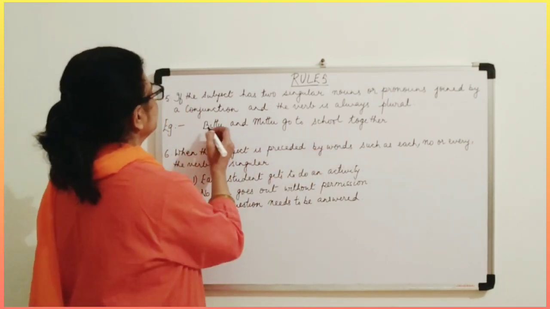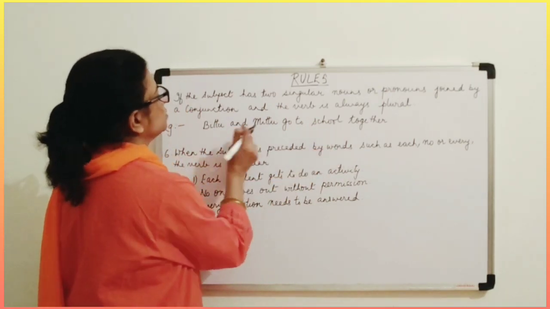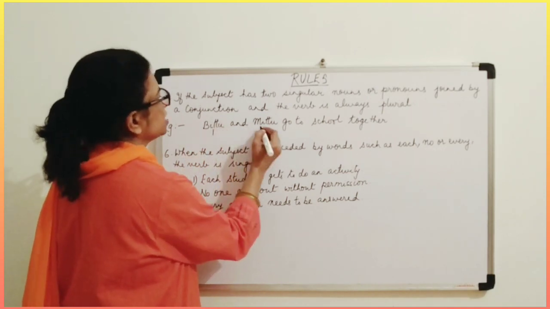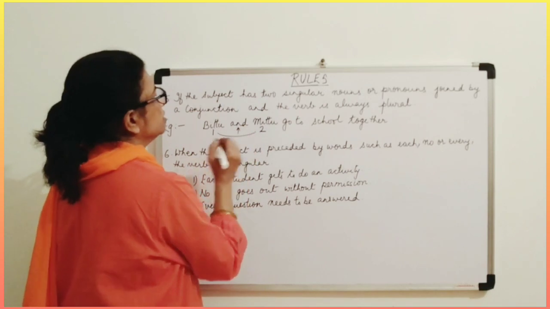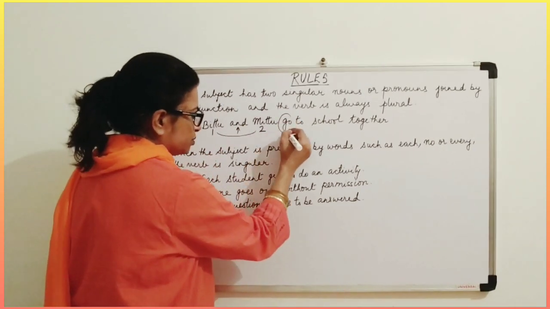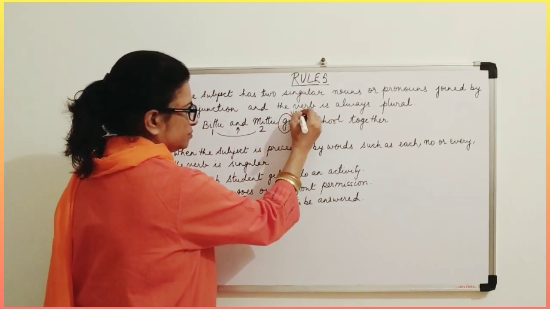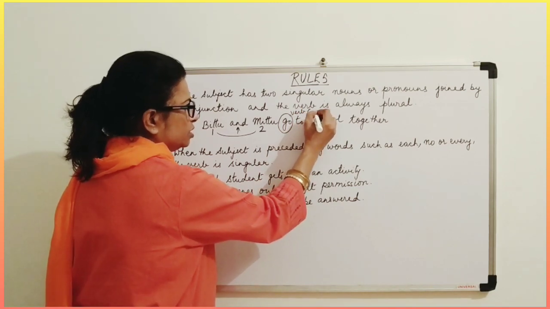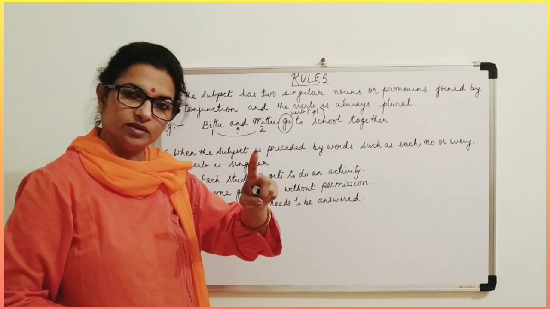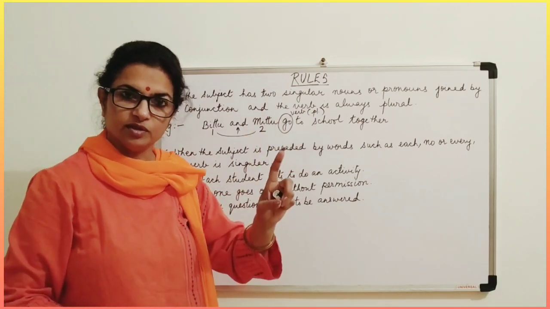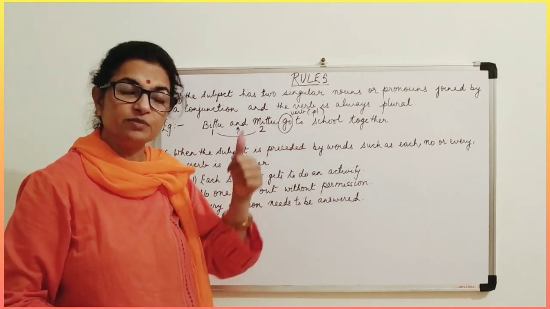For example, Bittu and Mittu. This is one subject and this is the second subject, and they are joined with and here. So the verb is in the plural. This is your verb and this is in plural. Goes in singular. Go in plural. When you add es to it, it becomes singular.